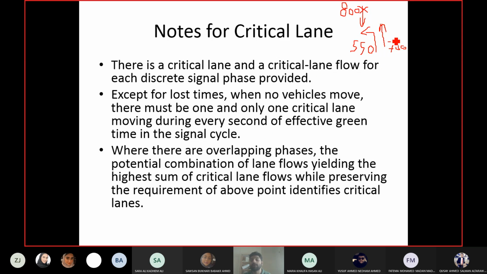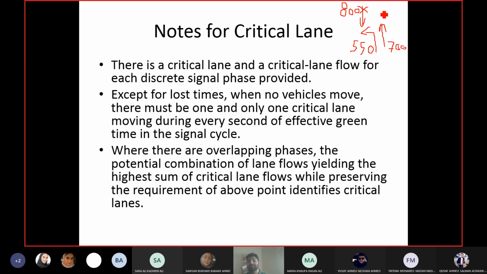Okay, so if I go for this and this overlapping, two straight movements, then I will have a total of 7 plus 8, 1500. Okay, and if I go for this overlapping, straight and left, then I will have 7 plus 550, meaning 1250. Okay, so overlapping two straight movements is more beneficial in this case than the straight and left. Okay, and again I'm talking about the flow in the critical lane.